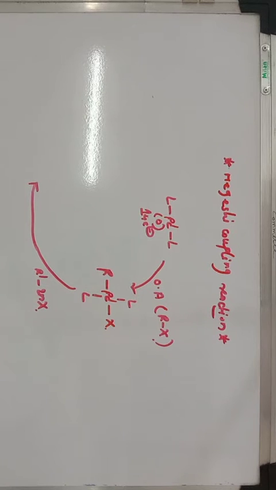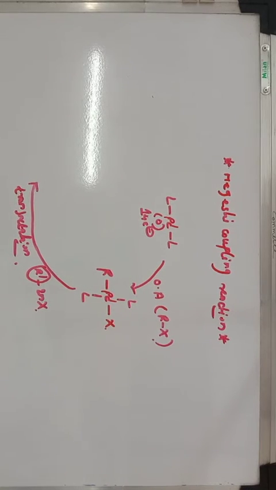So the next step after oxidative addition is the replacement of this X ligand, the halide ligand attached to this palladium, by this organic residue, that is R', which is attached to this zinc. So this process is called transmetallation. So the next step of this Negishi coupling reaction is transmetallation.